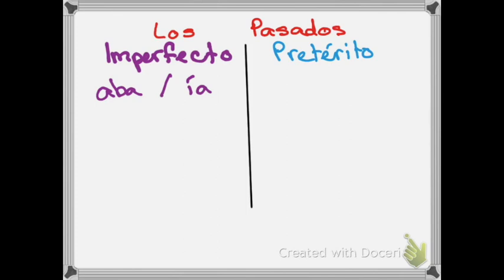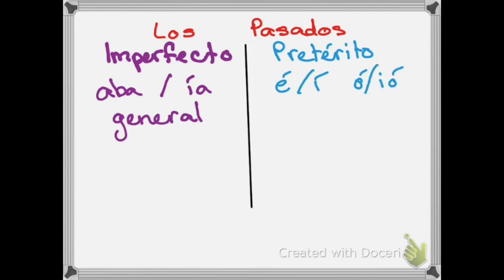I also refer to this as the general past tense because it's very open-ended. We're talking about general things we did in the past and not so specific. The preterito, these are the ones which in the yo form end in é or í. In the él form, they're ending in ó, ió.